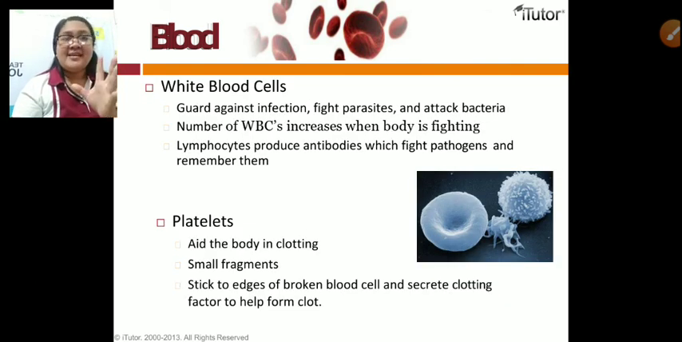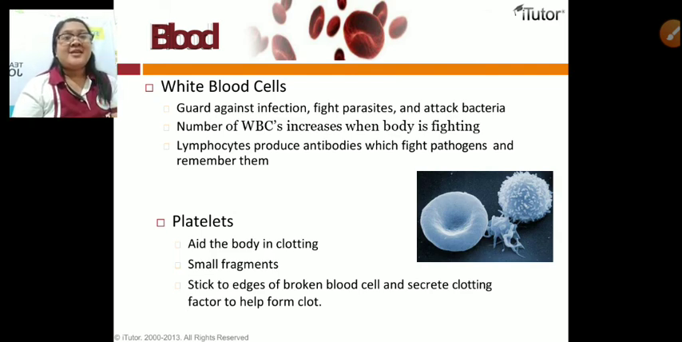For the white blood cells, alam nyo na to, it guards against infection, it fights parasites, attacks the bacteria, and other invading cells. Okay, so the number of white blood cells increases when the body is fighting. That is why kung na-infection ang tawo na lagnat, the white blood cells sa aton nga lawas also increase for them to fight against infection.